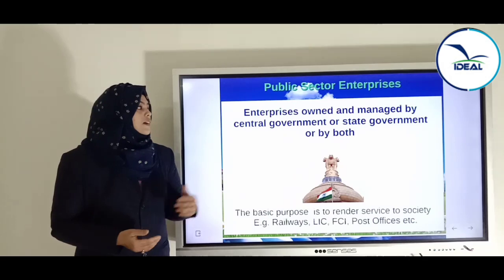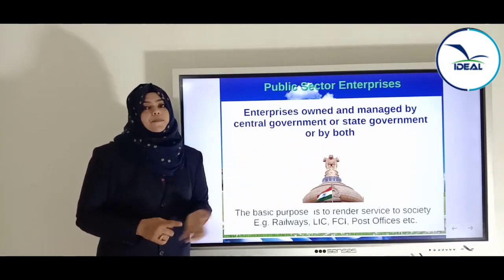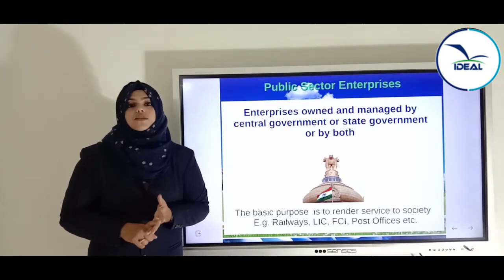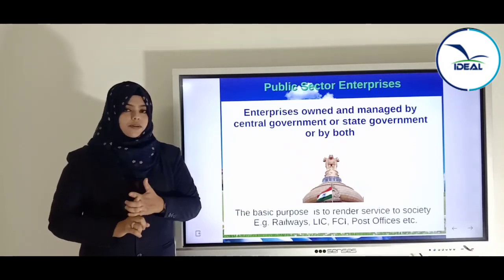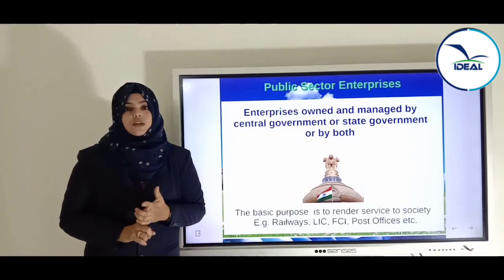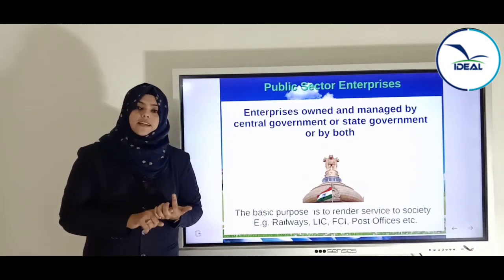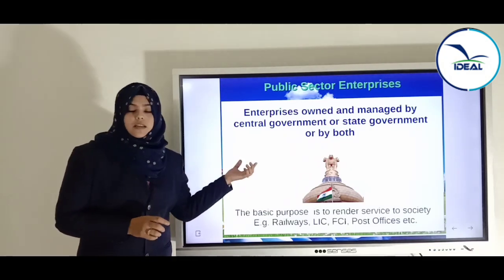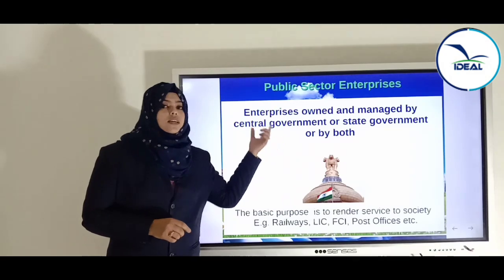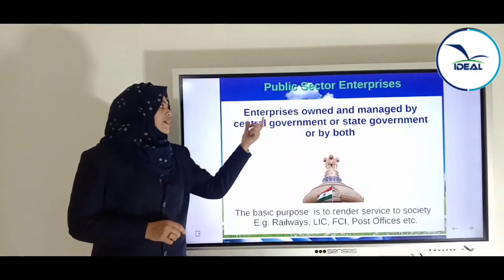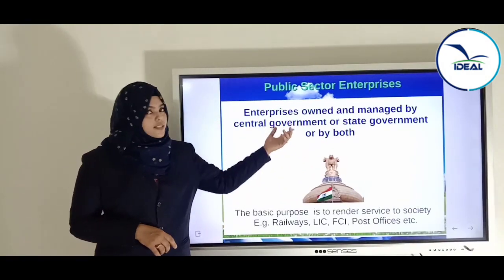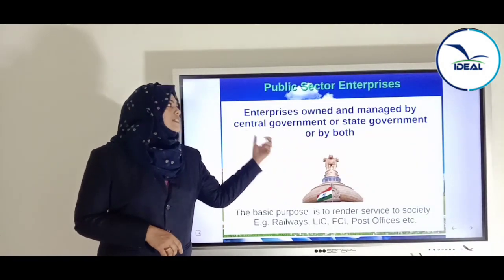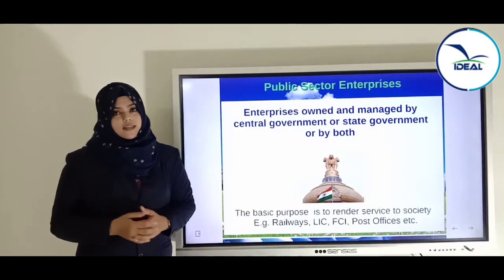Here the ownership, management and control will be in the hands of the central government or state government or both. Those enterprises which are owned, controlled and managed by the central government or state government or by both are known as public sector enterprises.